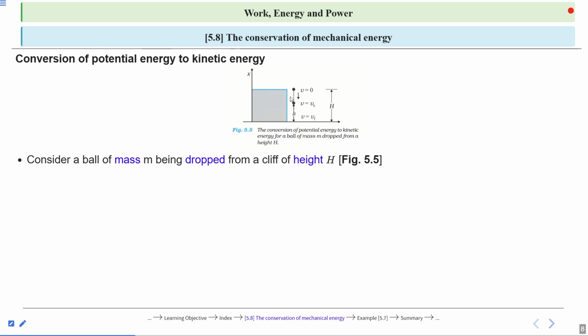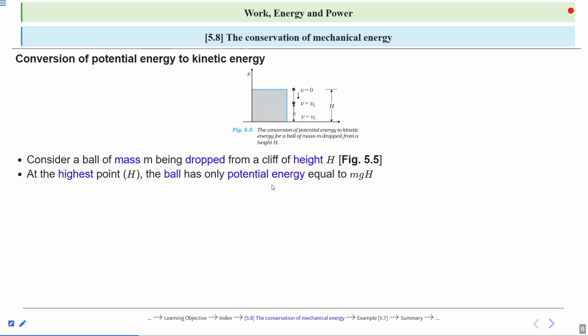So as we saw in figure 5.5, the height is given, that is h, and we drop the ball from the cliff. At the highest point, the ball has only potential energy equal to mgh.